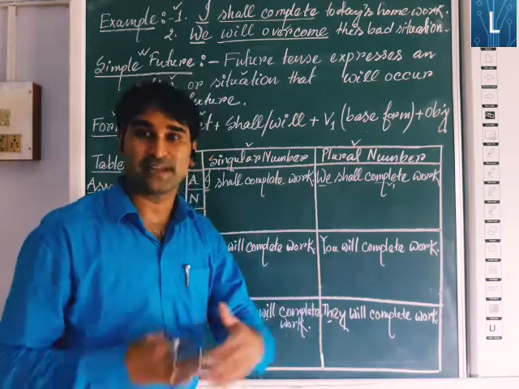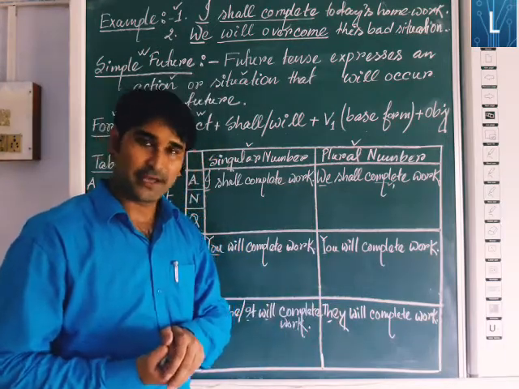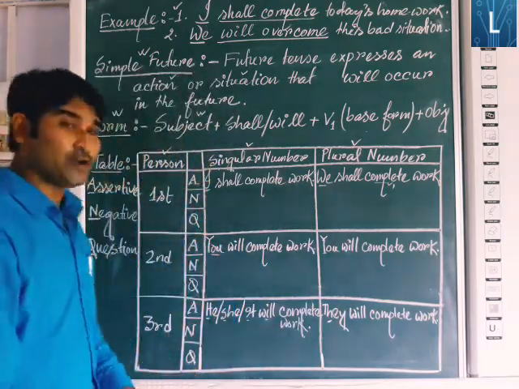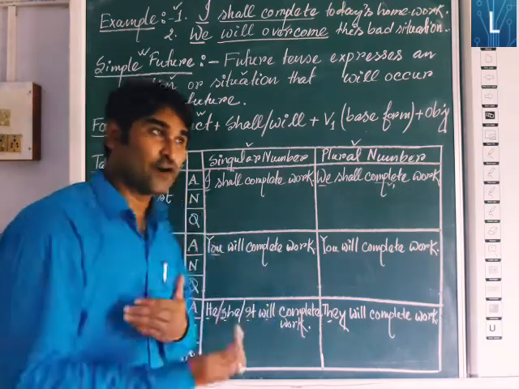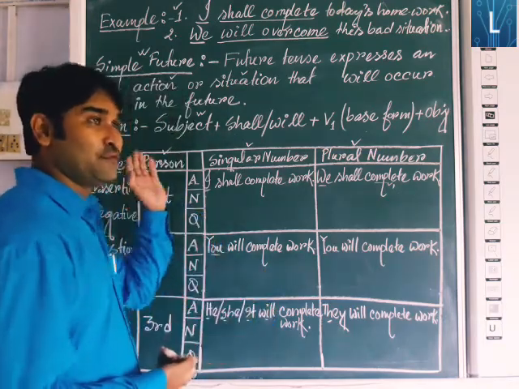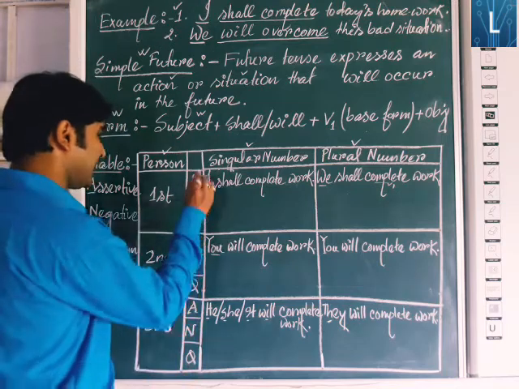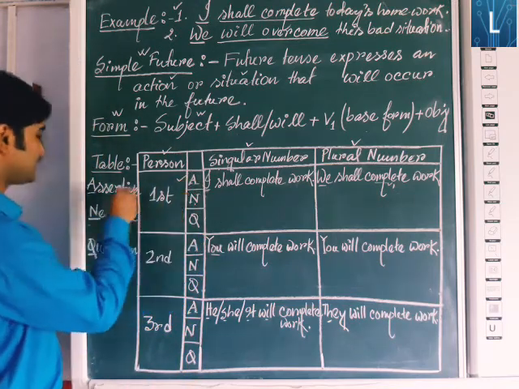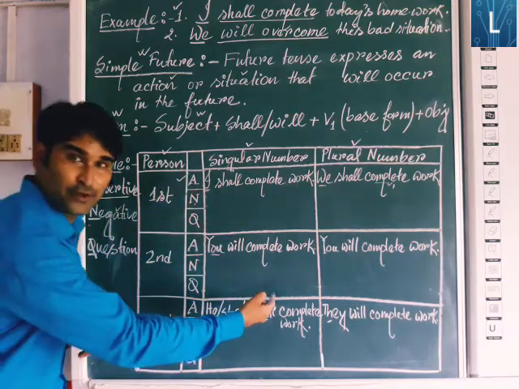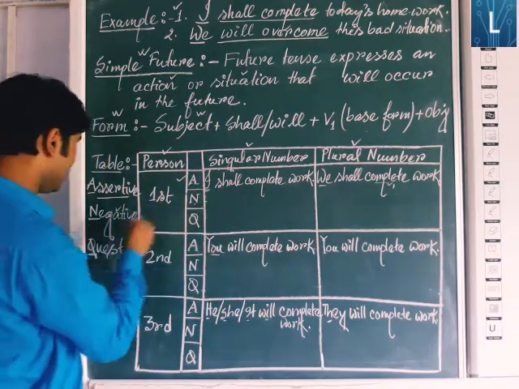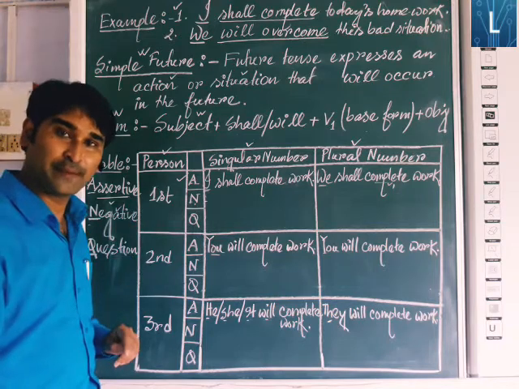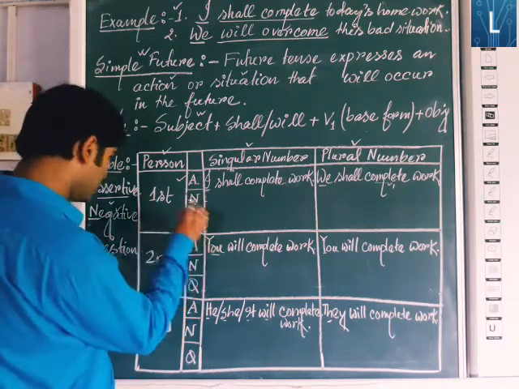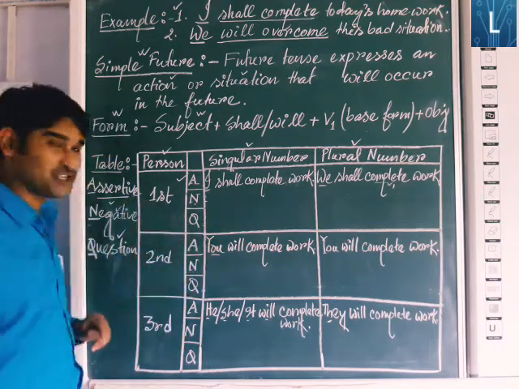I and we after it, shall will be there. Okay. Now we will go for the another form of simple future. Okay, that is called negative. Here A stands for assertive, what we have discussed now. Next, N stands for negative, and Q stands for question.